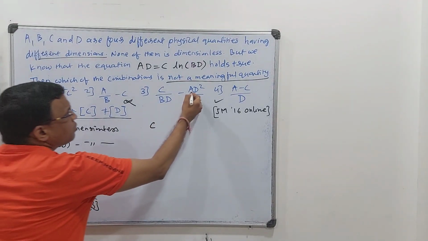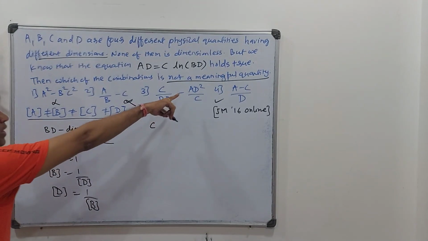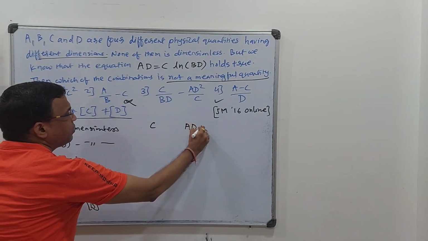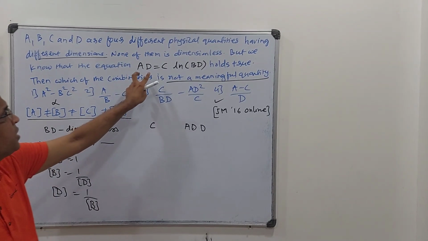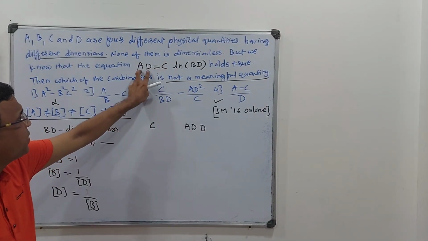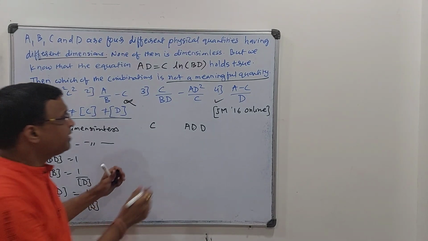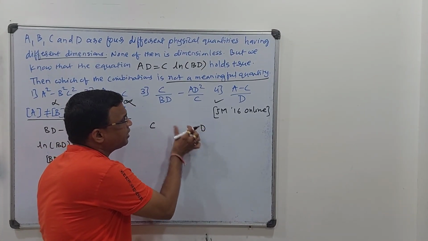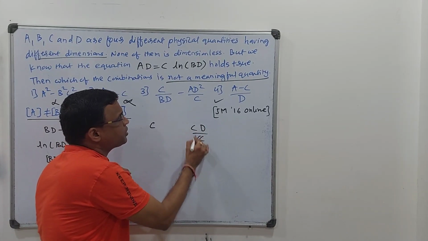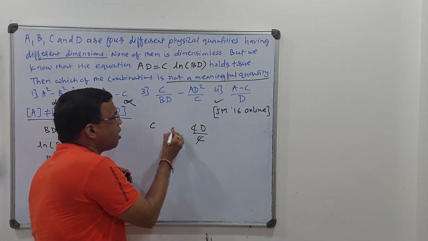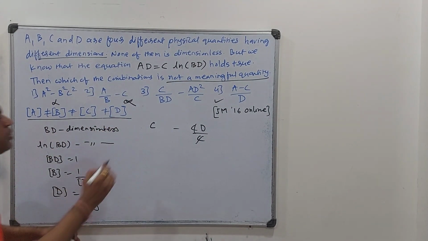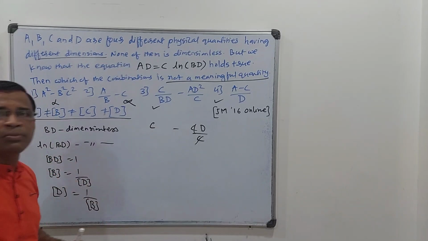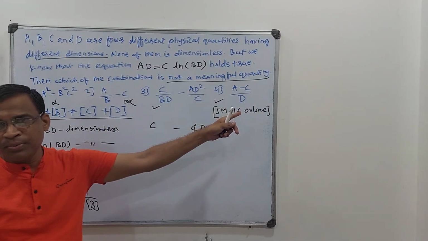So this is C. Now jumping over here, AD square I can write as AD into D, and I know that AD is just C. So it will be C into D upon C. C gets cancelled, so it is C and D. How can I subtract D from C? Because the dimensions are not the same. So actually this is also a correct answer because it is not a meaningful quantity. Fine, so there are two answers for this question.